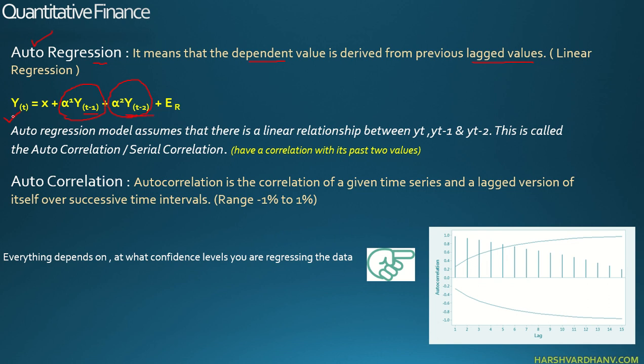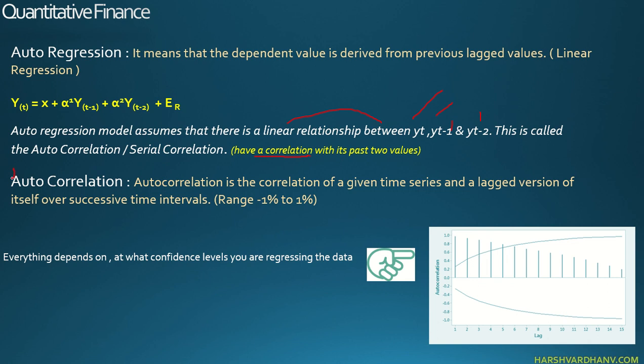So if the time series data is dependent on the data lagging behind, then this regression is known as auto regression. That means regression with its own lagged values, regression against its own lagged values. So this is auto regression. Auto regression assumes that there is a linear relationship between future value and past value, which could be one period or it could be two periods. This is called the auto correlation or serial correlation, that is having a correlation with its past two values.